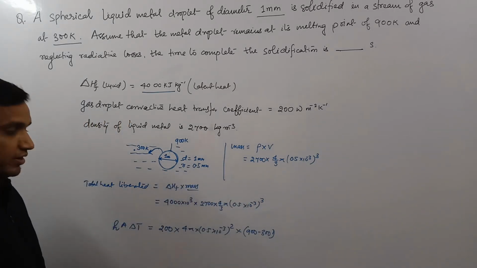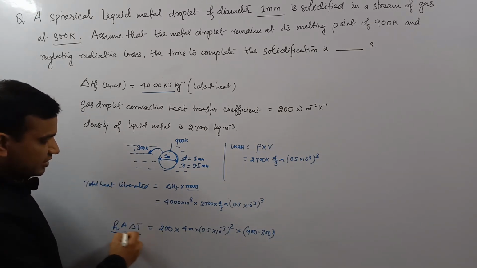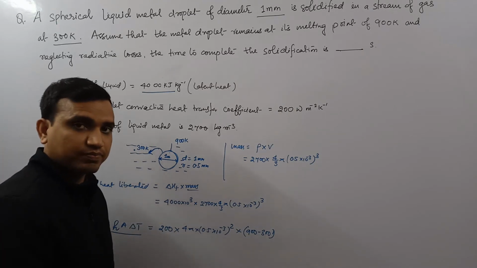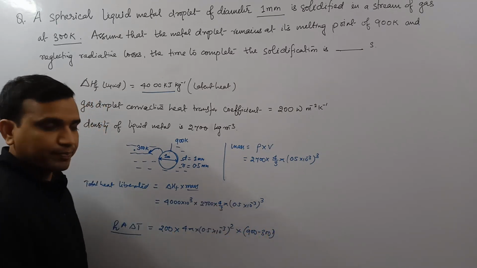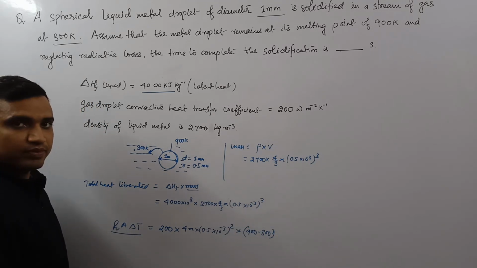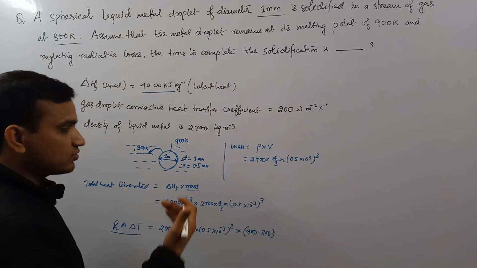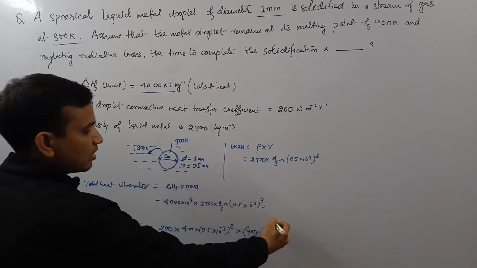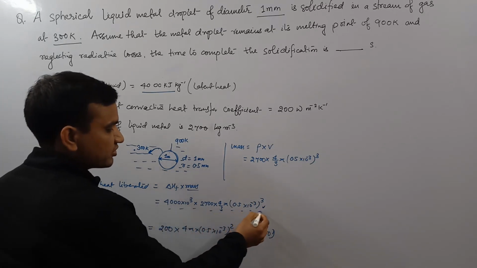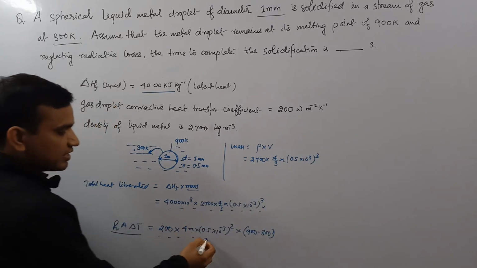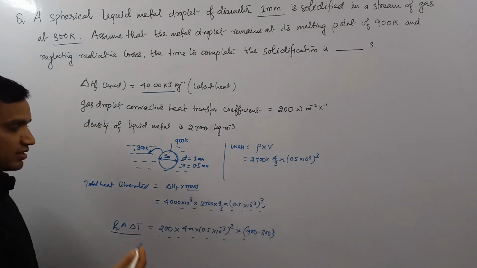But guys, this hA delta T gives you the rate of heat transfer. Means this amount of heat is getting transferred per unit time. So what is the time it will take for this amount of heat to be liberated? This is the total heat which has to be extracted, and this is the heat which is getting extracted per unit time. So what will be the total time?